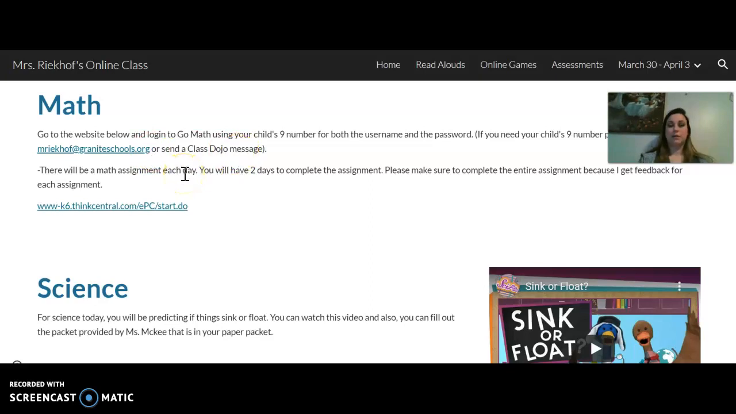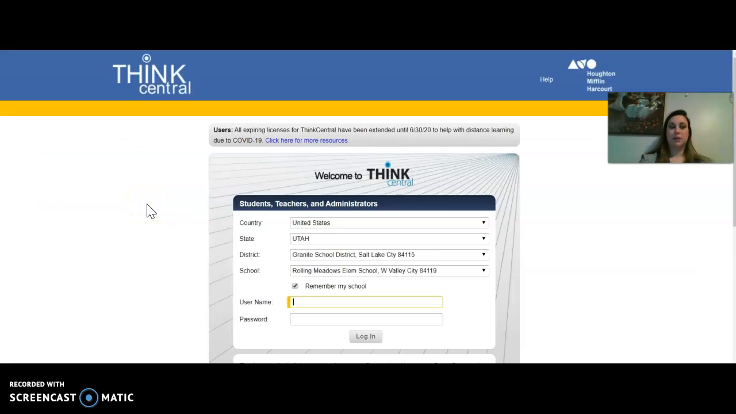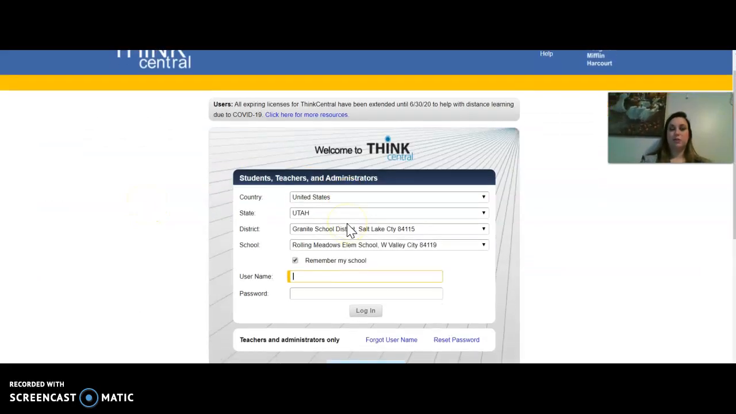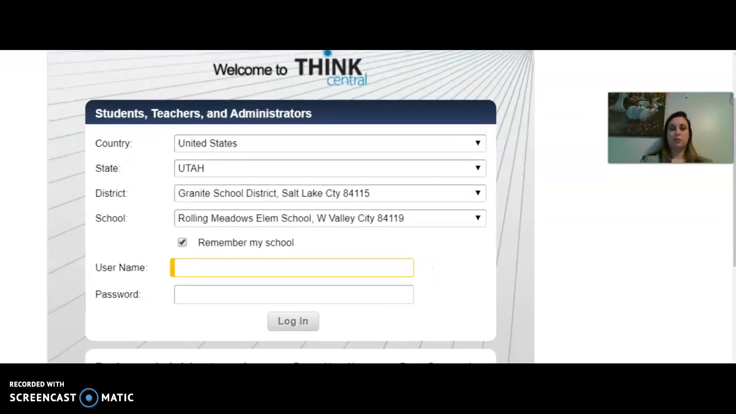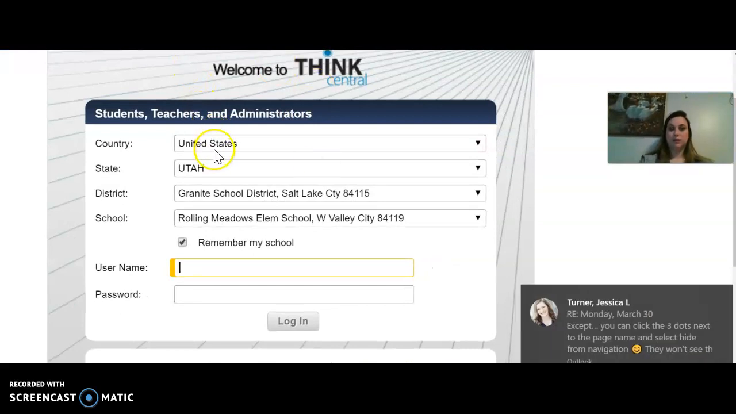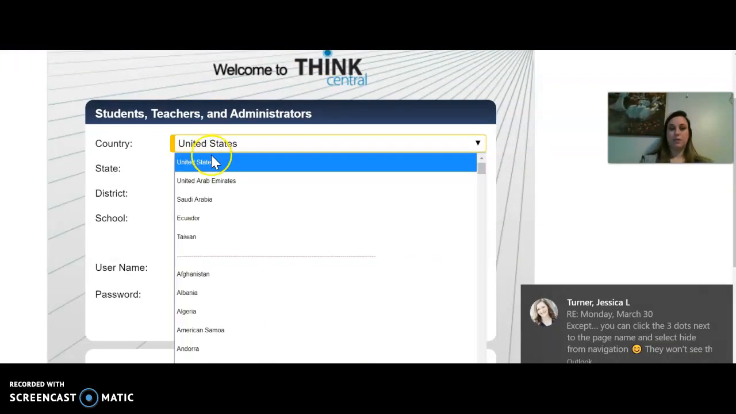You will have 2 math assignments each day, an actual lesson that teaches your child, and then a 4 to 5 question quiz that will help me get feedback. Okay, so what you're going to want to do to log into Go Math is click the link. Then you need to make sure that these top 3 things are correct. So this one needs to say United States on it.